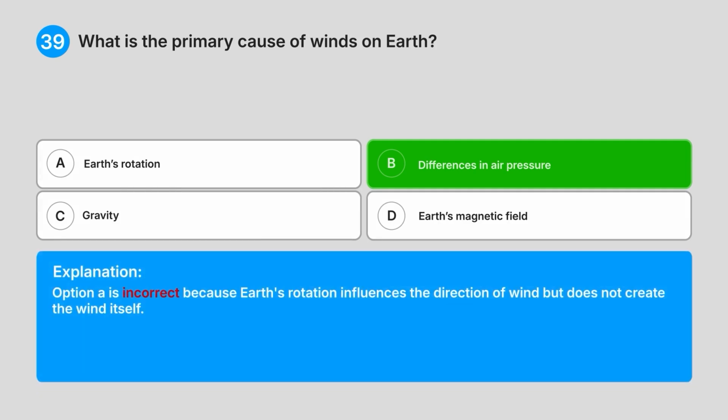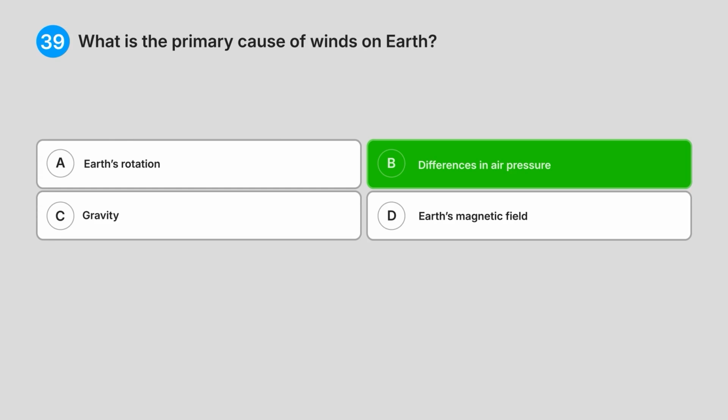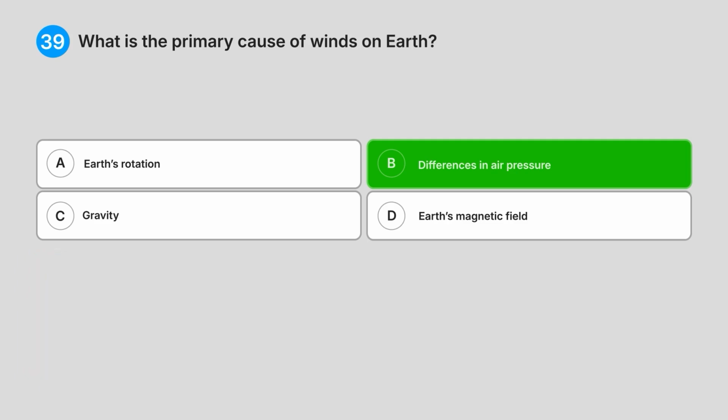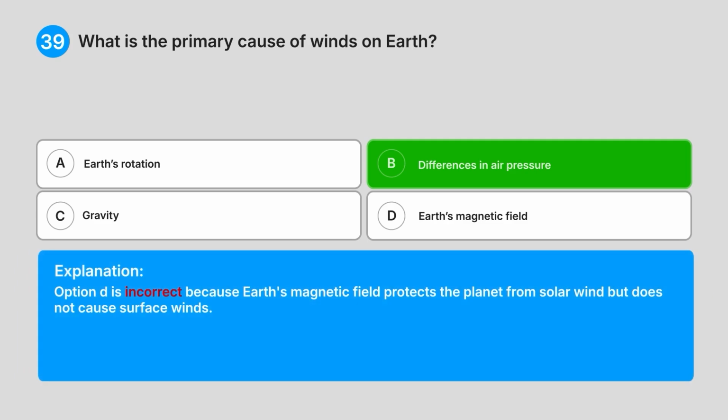Option A is incorrect because Earth's rotation influences the direction of wind, but does not create the wind itself. Option C is incorrect because gravity holds the atmosphere to the Earth, but is not the driving force behind air movement. Option D is incorrect because Earth's magnetic field protects the planet from solar wind, but does not cause surface winds.